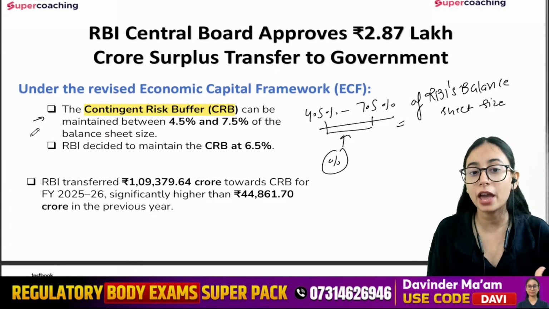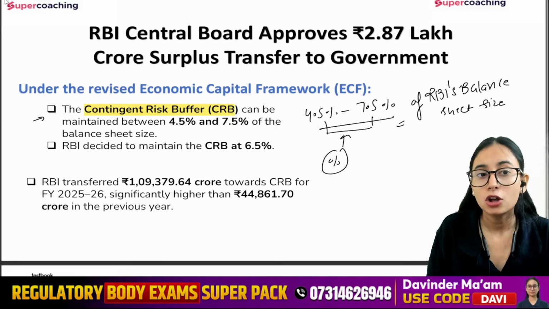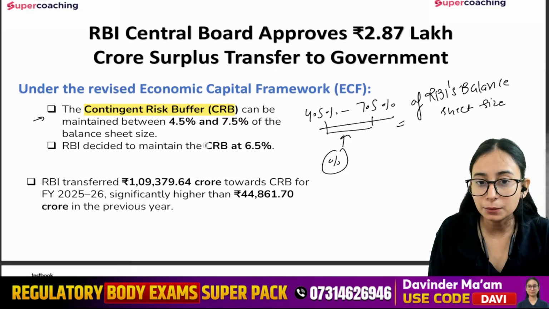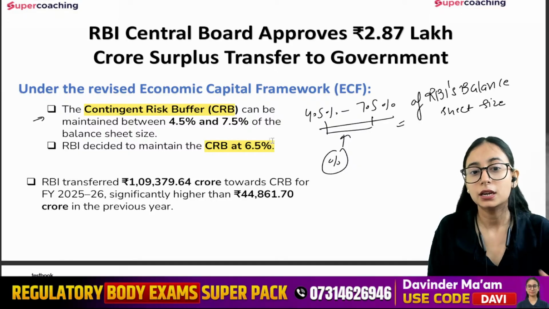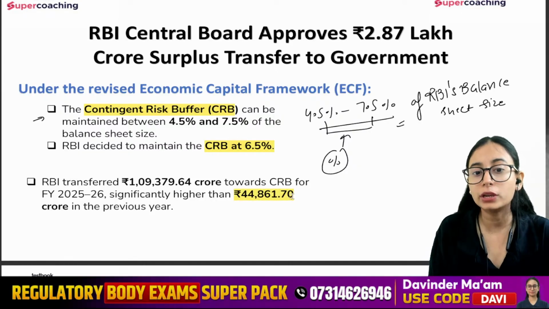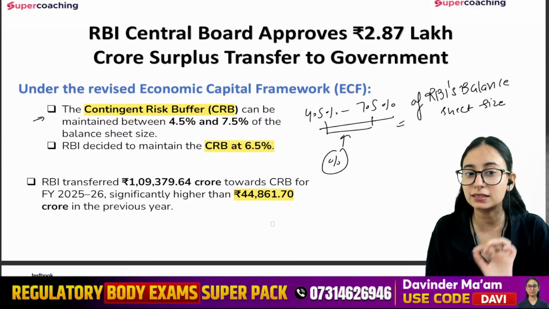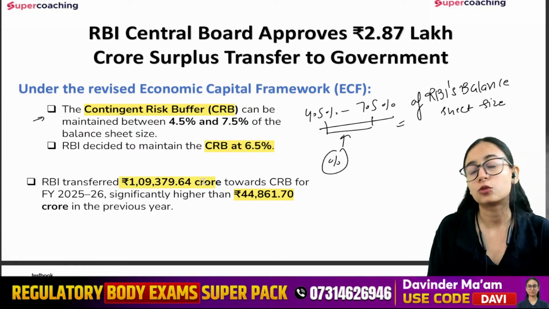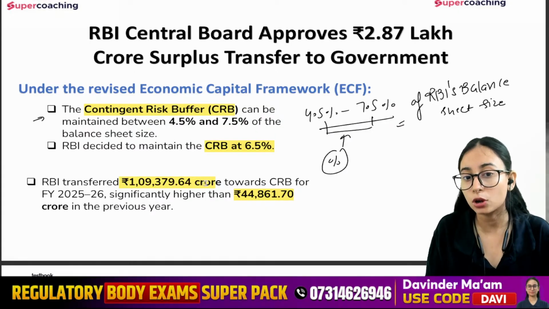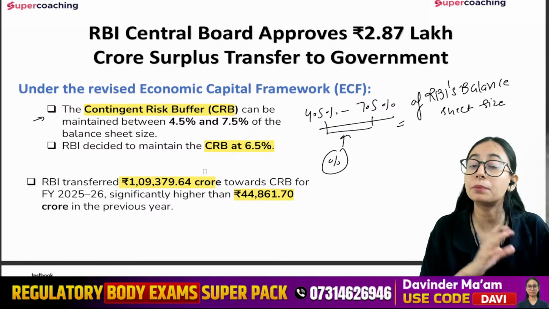And how much have they reserved? This time they have maintained 6.5%, which is more than the previous year. Previous year, they maintained only 44,861 crore. But this time they have kept 1,09,379.64 crore, which is much higher than the previous year.